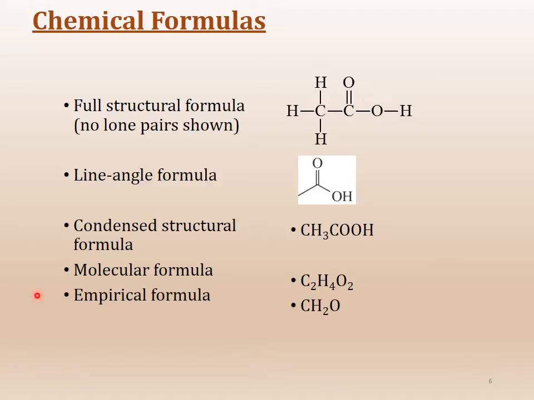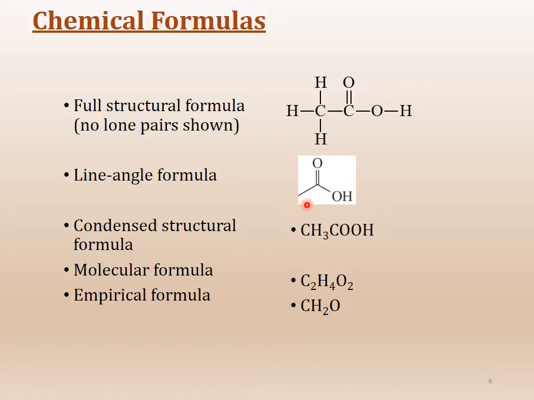Let's look at chemical formulas now. This is an important part of organic as well, writing the right structure, recognizing the structure, and so on. So the full structure formula is something like this, where you can clearly see what the carbons are and how they're connected to the hydrogens. This compound is acetic acid, which you're familiar with from Gen Chem 2. So you can see how the bonding is occurring between carbon and hydrogen, carbon and oxygen, and so on.